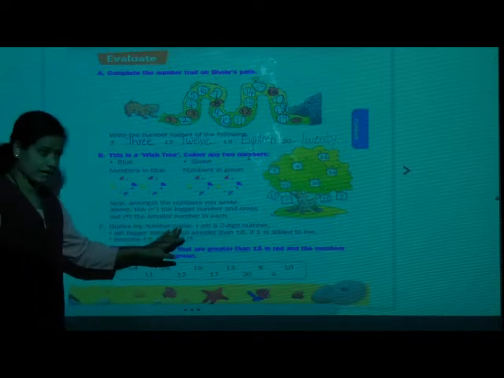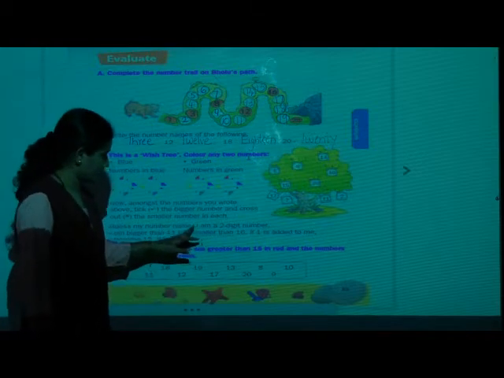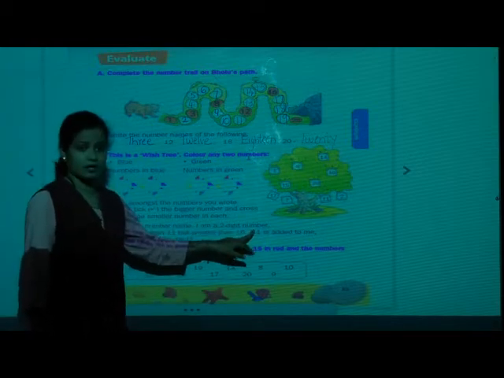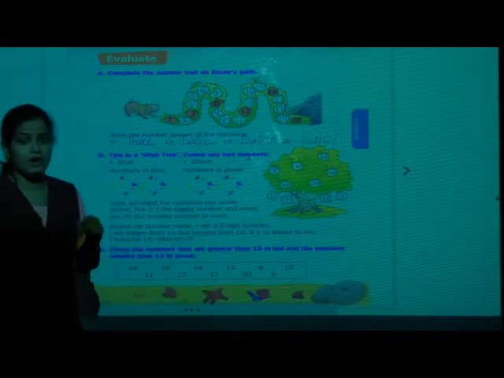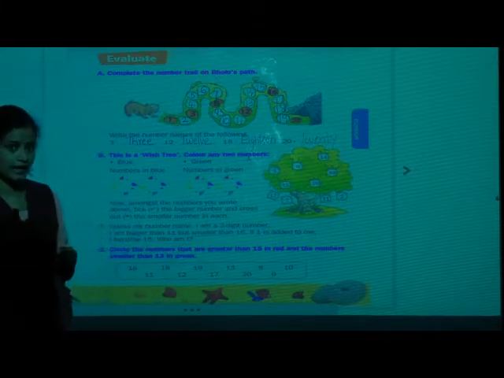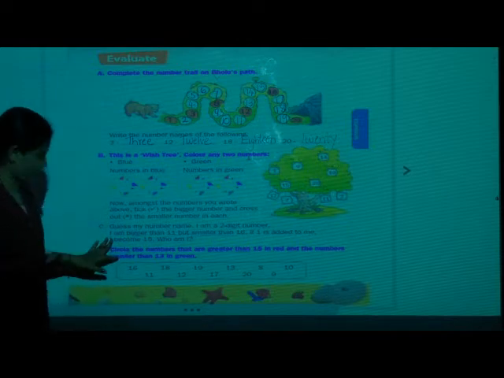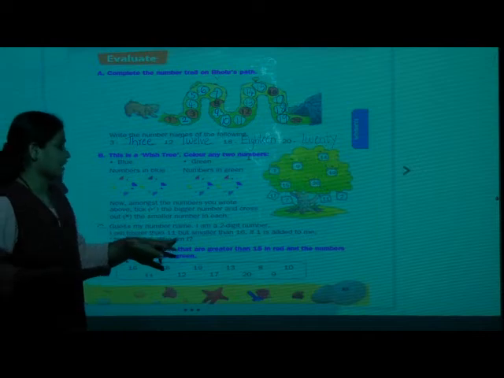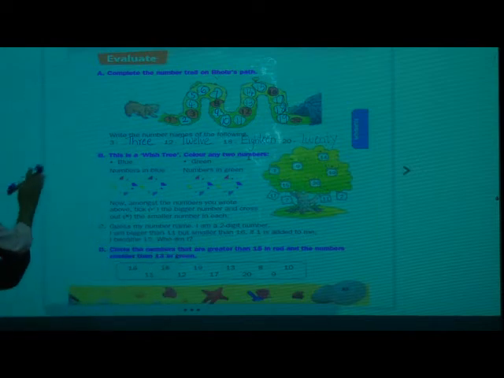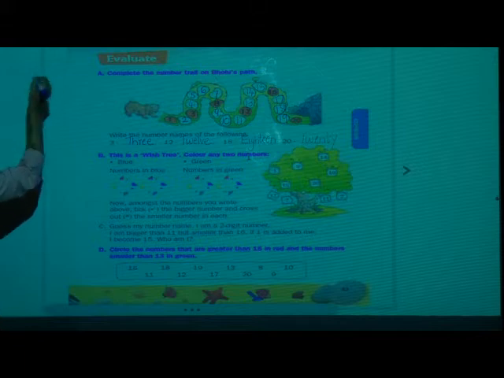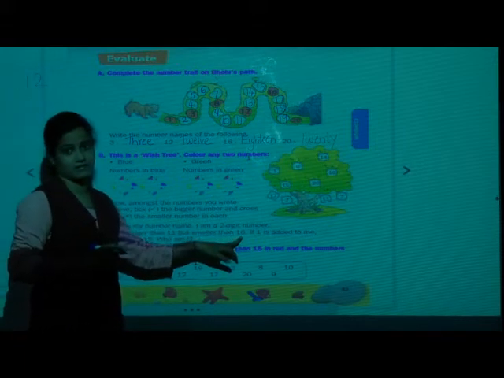Next, Guess my number name. What have they asked? Guess my number name. It is a puzzle. I am a 2-digit number. See students, it is a 2-digit number. 2-digit number means, of course, it is 10 or after 10. Now, what clue have they given? I am bigger than 11. So, bigger than 11, then what comes? 12. Okay. But smaller than 16.